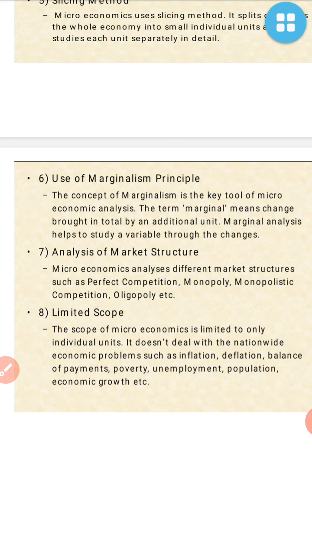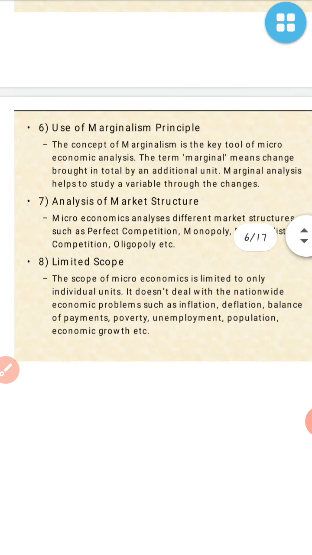Analysis of the market structure. The seventh point is analysis of market structure. Microeconomics analyzes different market structures such as perfect competition, monopoly, monopolistic competition, oligopoly, etc. So it is based on an analyzed market structure. Now what type of market is there?